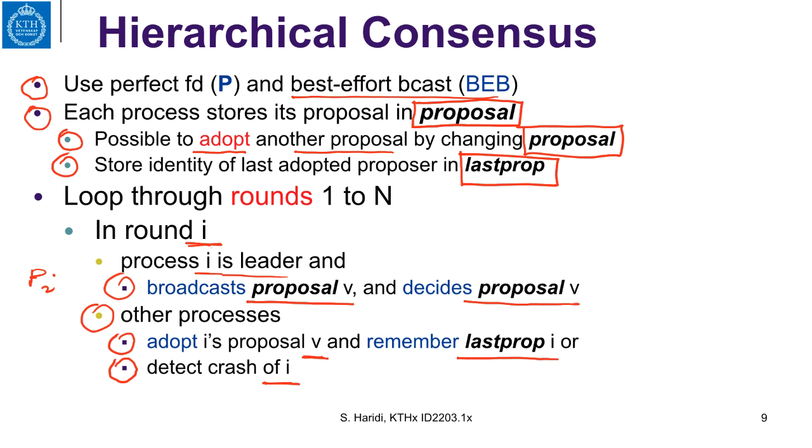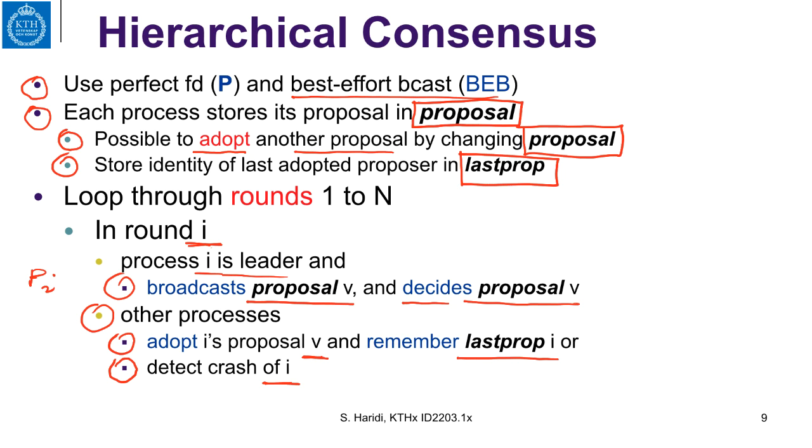You can observe the following. Process Pi, after it decides, has finished its task. Second, in round i, all processes between 1 and i minus 1 have finished, either by crashing or by deciding and broadcasting a value.